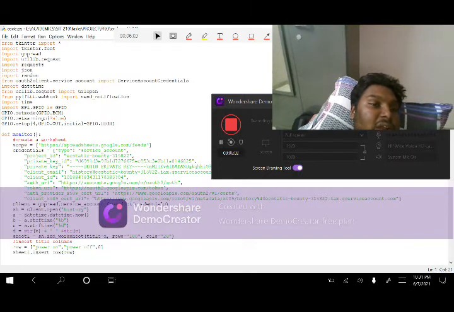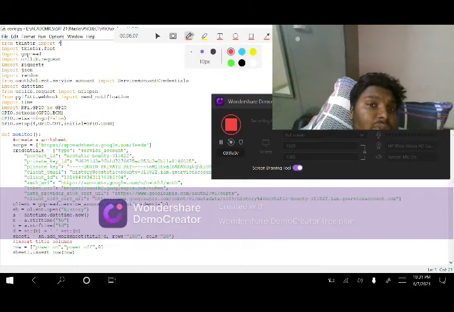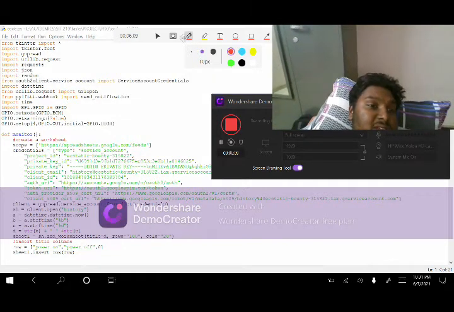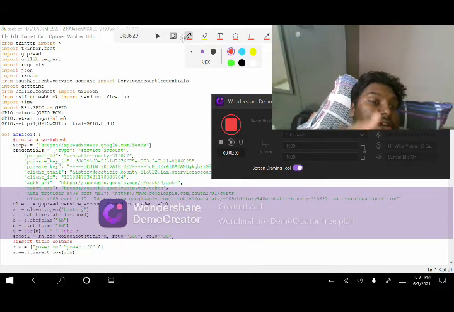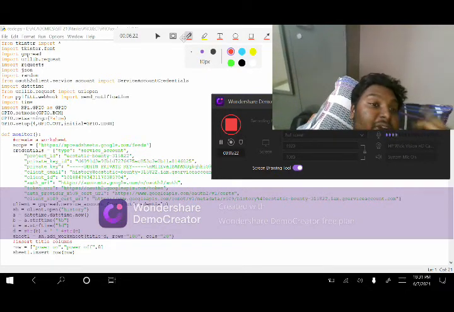Tkinter is for the GUI. Gspread is for Google Sheets. The urllib library, urllib.request and json are all for HTTP requests. The oauth2client service account is also related to Google Sheets. The datetime object deals with date and time.